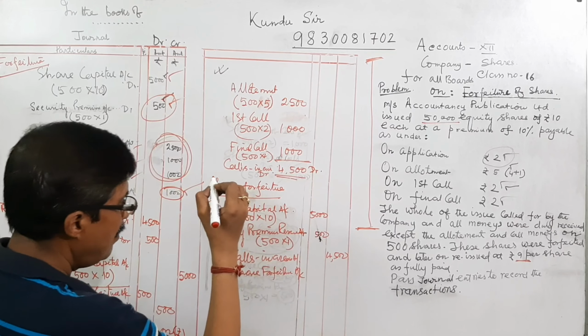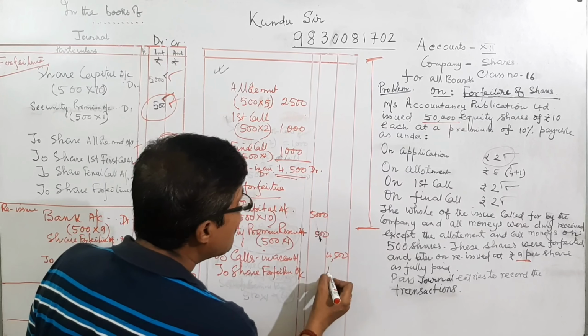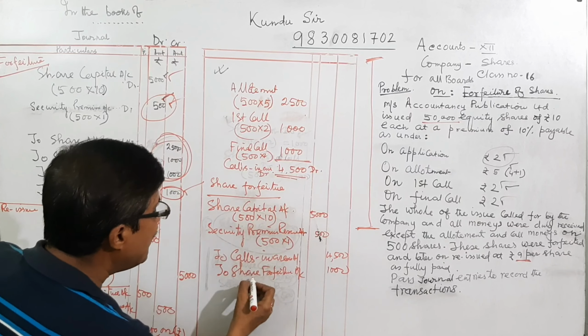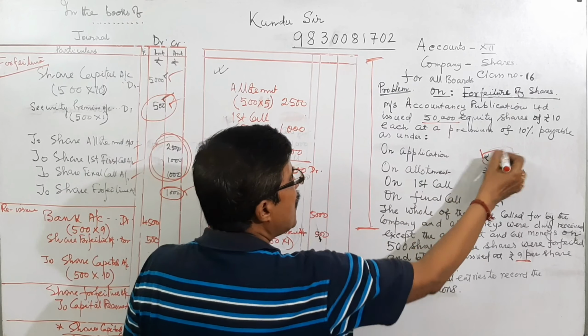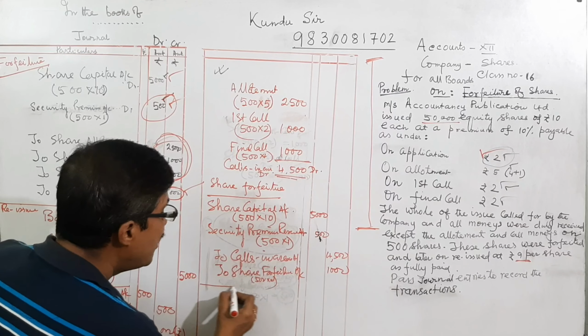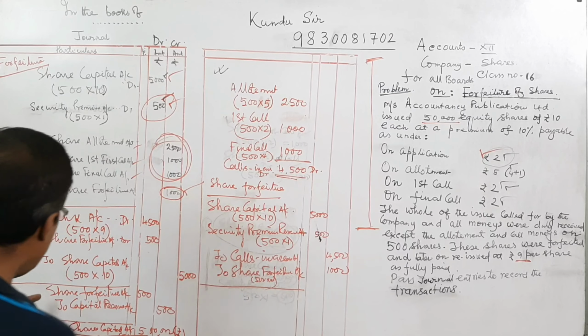How much? Balance is 1,000. That is the money 500 into 2, which was collected at the time of application. That is the share forfeiture, and reissue.